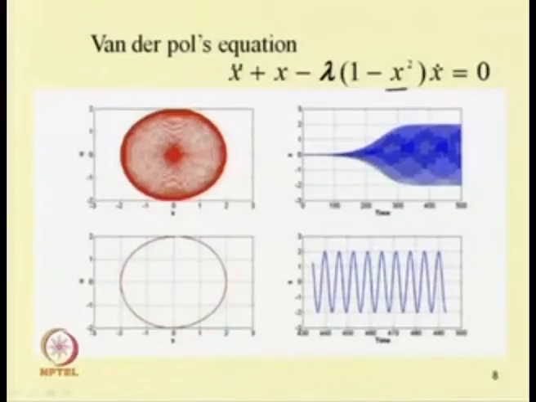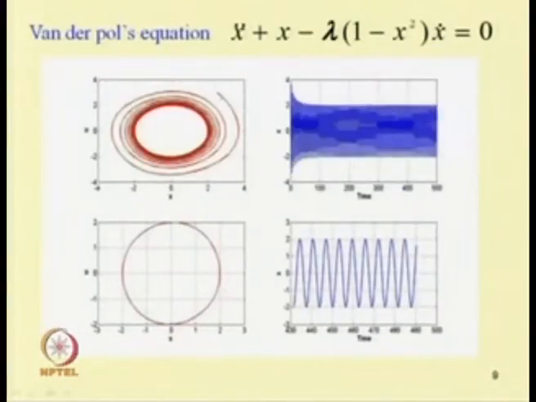This is plotted in this figure, and in this figure it is plotted only from 430 to 500. That means this portion of the plot is plotted here. So, we show the steady state response in case of the van der Pol equation. If one takes an initial point outside this curve, then also one can find that it will come back to this limit cycle.